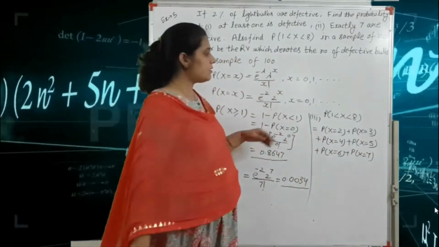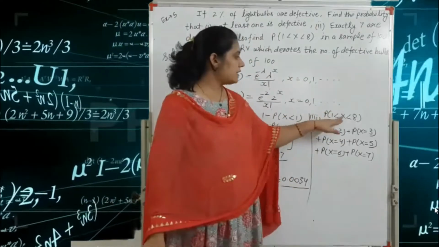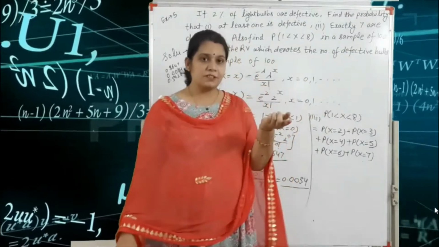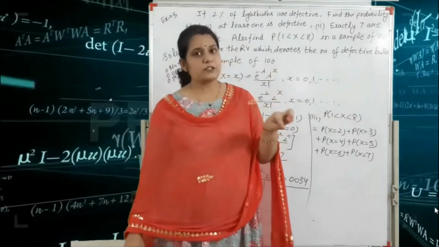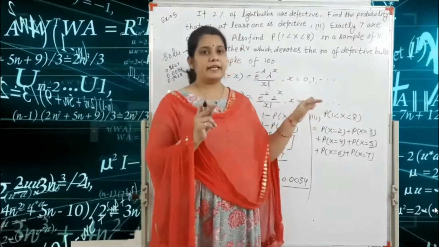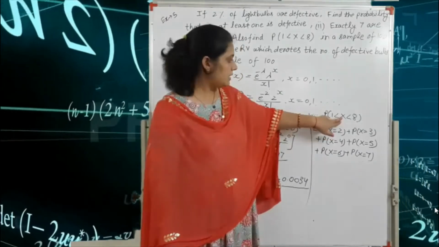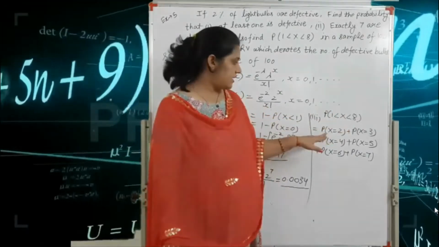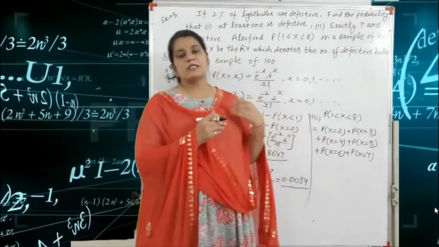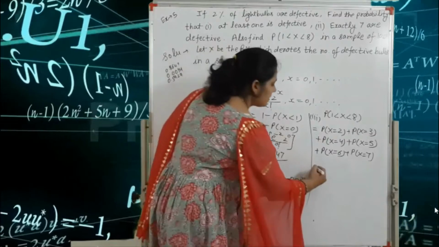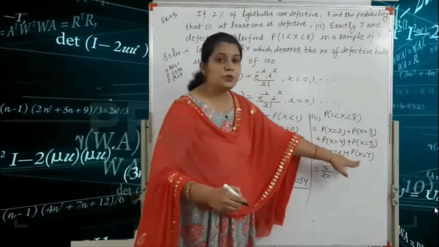Got it? Because here the value of x is between 1 and 8, and the sign is less than, not less than or equal to. If this sign is converted into less than or equal to, then we include 1 and 8 also. But here the term is 1 less than x less than 8. So we write the probability of x equal to 2 to x equal to 7. In other terms, we write the summation from x equal to 2 to 7.